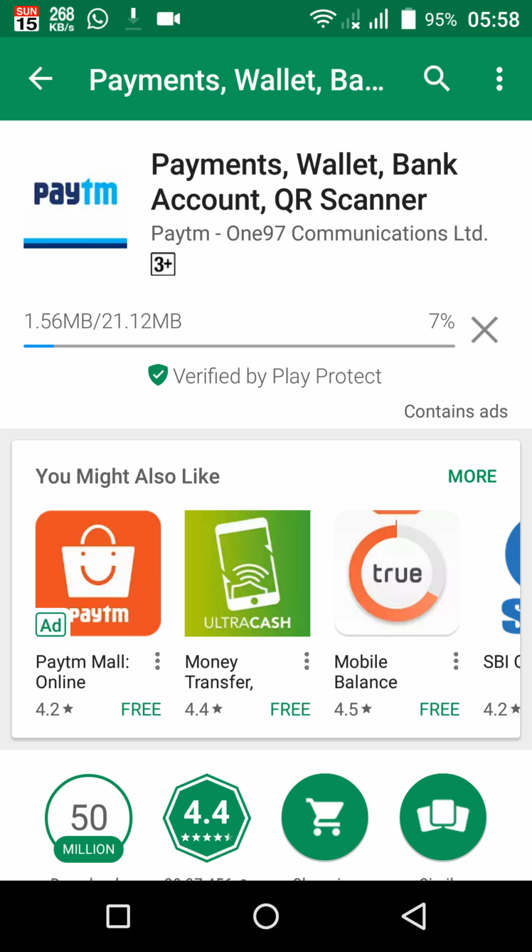This is a kind of wallet where you can store your money as paytm money. You can send money from your bank account to paytm money, and from paytm money you can transfer it to your bank account. This is the easiest mode to transfer money, and you can also do many more things like shopping.